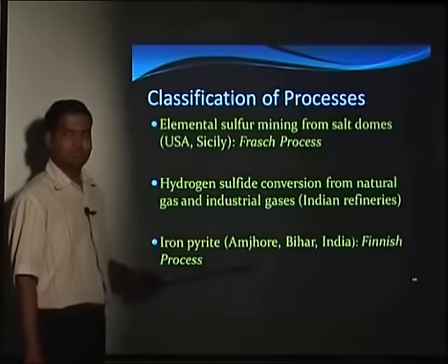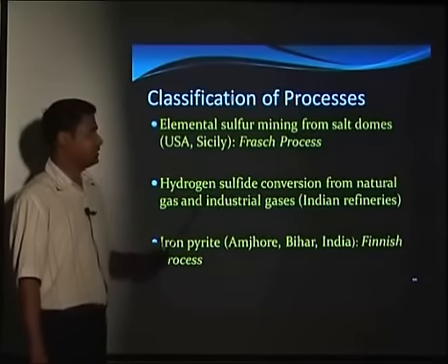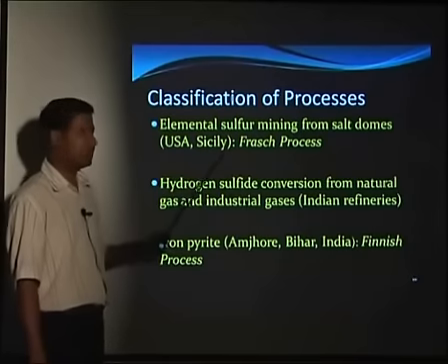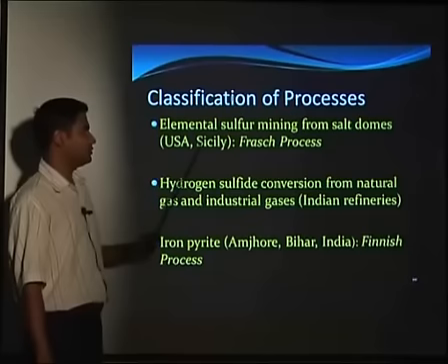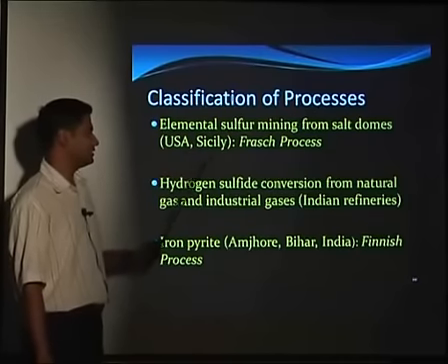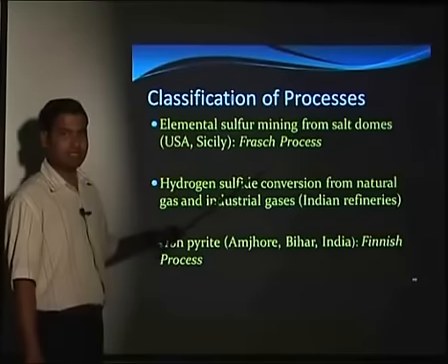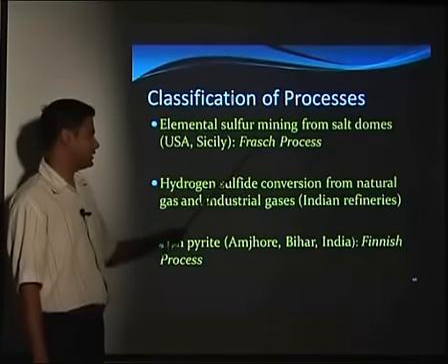So in this module, we will try to discuss three processes for sulfur. First, elemental sulfur from mining, from salt domes, that is used in USA and Sicily, and that we call the Frasch process, because Frasch developed this process.